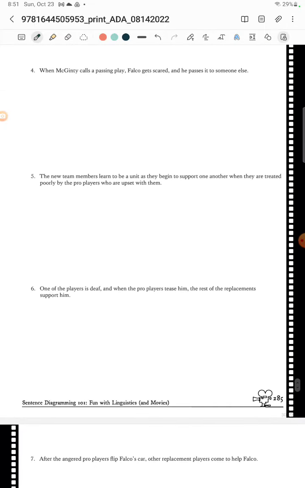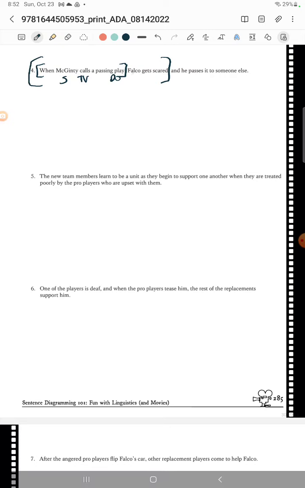When McGinty calls a passing play, Falco gets scared, and he passes it to someone else. What are you doing, Falco? Okay, so when McGinty calls a passing play, that's going to be my dependent clause. So McGinty calls play, but that whole thing is part of this independent, right? So we have Falco gets scared, and then what does he do?